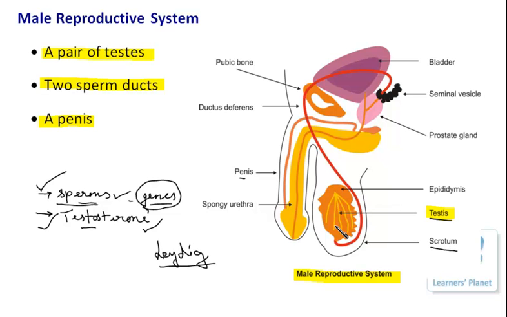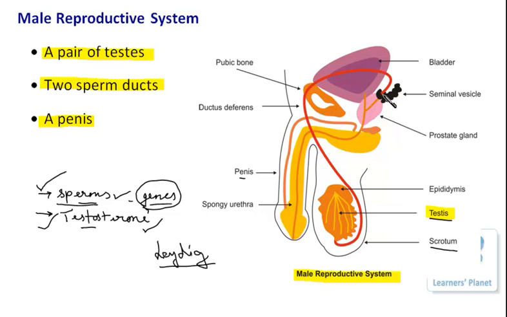Right. Now how is it possible? They are located here in the scrotum, so how can they move out? For that, there is the presence of the sperm duct. The sperm duct is also known as the ductus deferens, or the vas deferens. So you can see this red-colored tubule which is arising from the testes, and it is running in the upward direction, right?